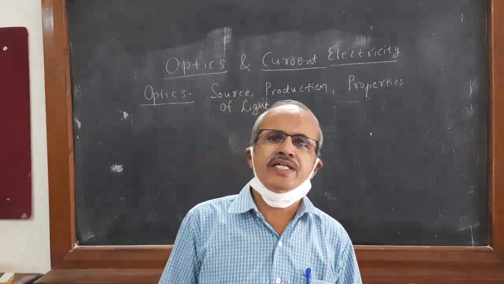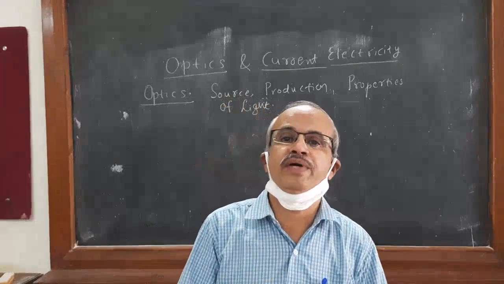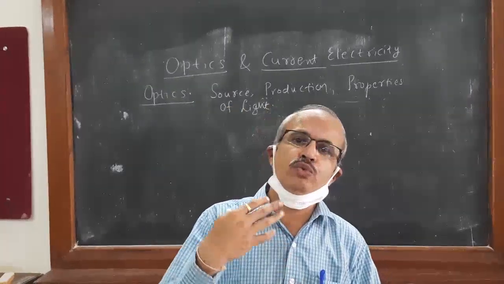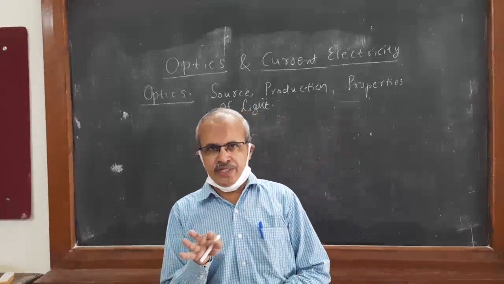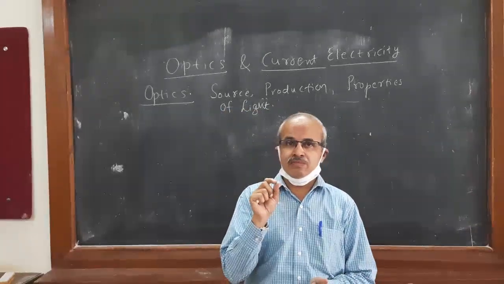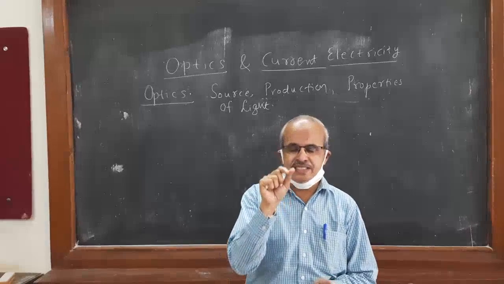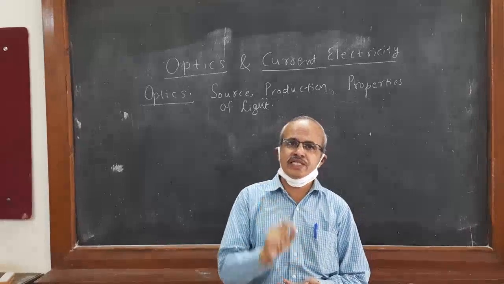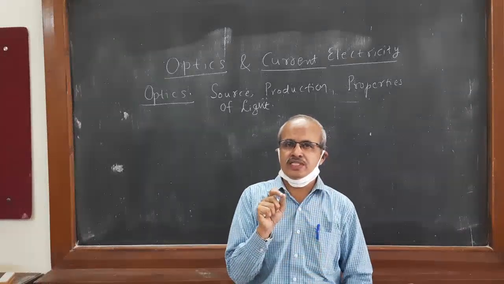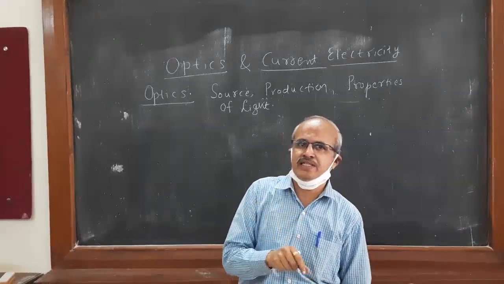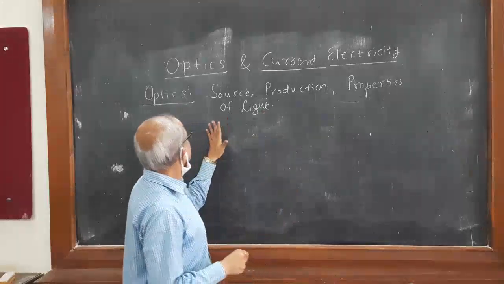You know that energy means what? It is the capacity of doing work. So here you must know what is light and what is energy. Once you understand these two things, you will understand what this optics is.